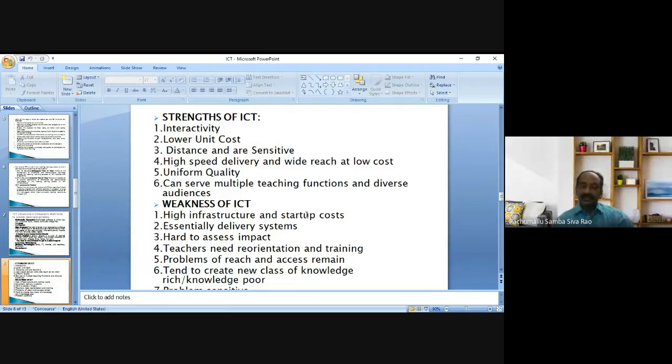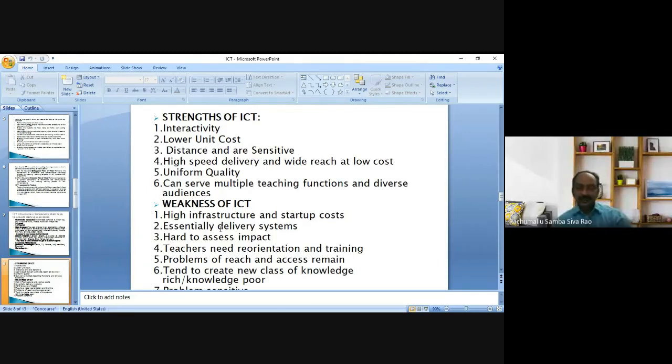That's it. With the initial investment, we may serve a number of students at a low cost. So that is one of the weaknesses of ICT: high infrastructure and startup cost.